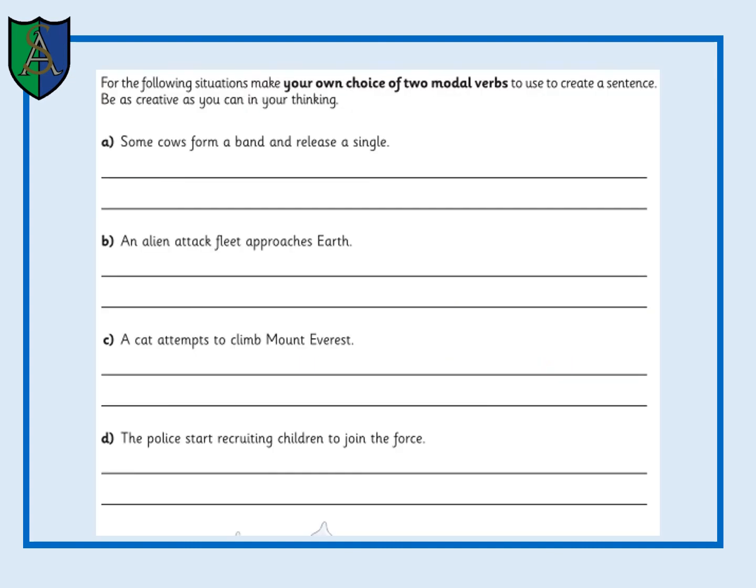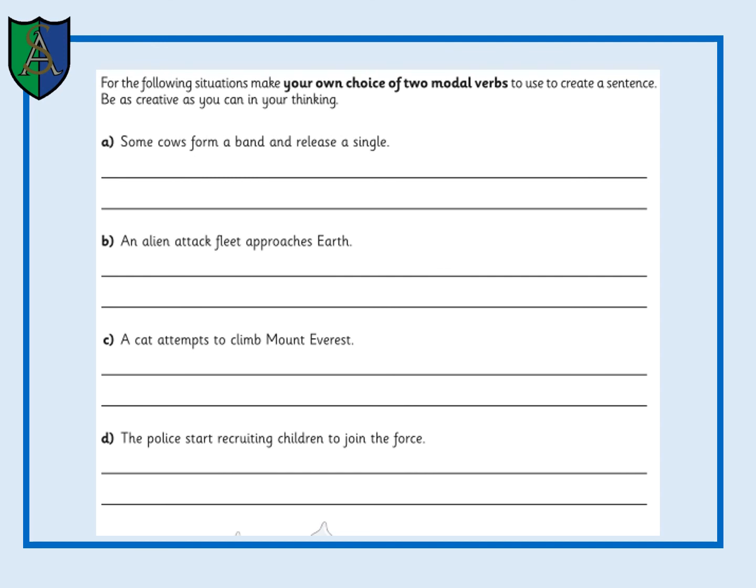So on this page, what Mr. Evans and I would like you to do is write out these sentences and insert two appropriate modal verbs. So, some cows form a band and release a single. What I'd like you to write is some cows might form a band and will release a single, or whichever two modal verbs you think are appropriate.